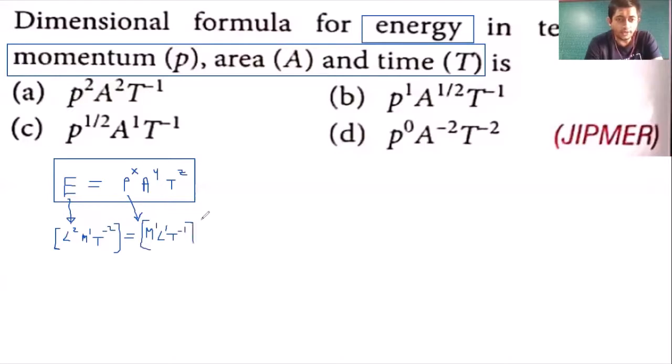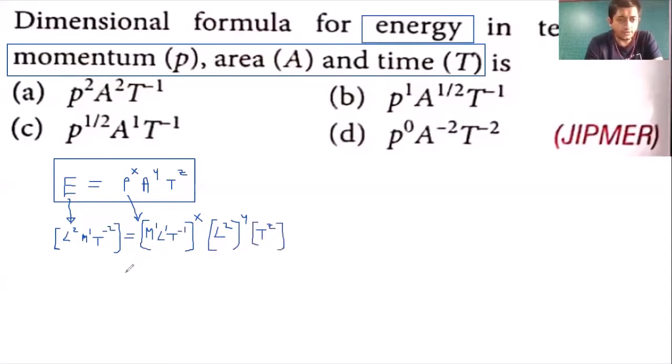So this momentum is raised to x. उसके आगे क्या है? उसके आगे a, area. area मतलब L raised to 2, and उसके ऊपर पावर में क्या था? y. And t is time, so t raised to 1. ऊपर पावर में क्या था? z, so t raised to z. Agreed?